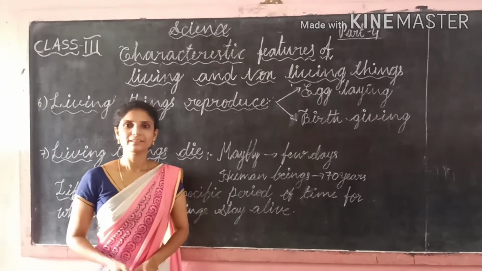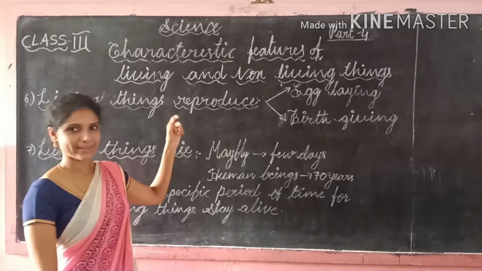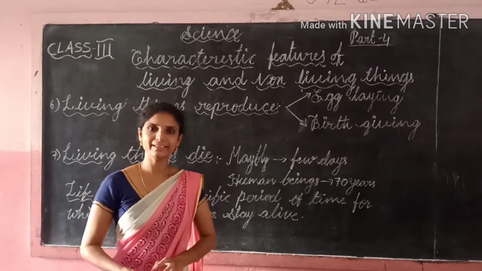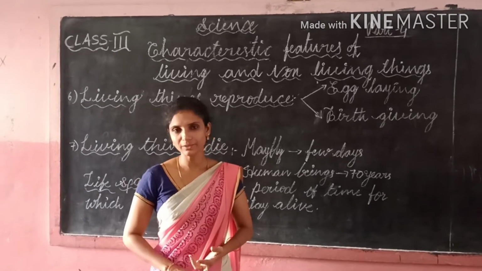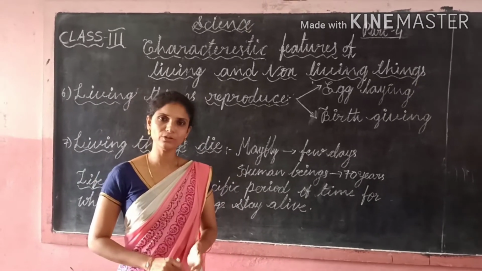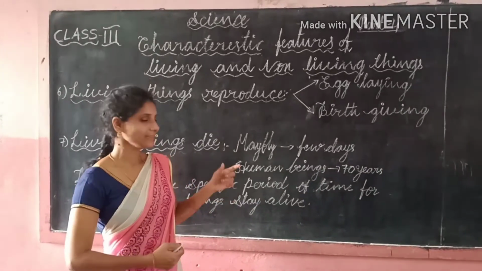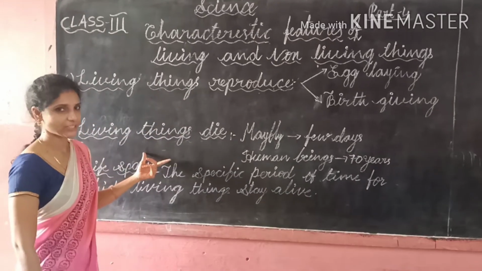Hi students, in the last video we learnt about the five characteristic features of living things and non-living things. What are they? Once recall. Living things can grow, living things can move, living things need food, living things can breathe and living things can feel. In this video we are going to learn about two more characteristic features.